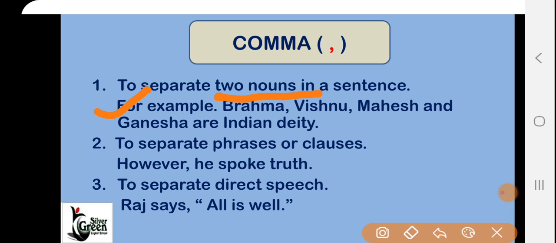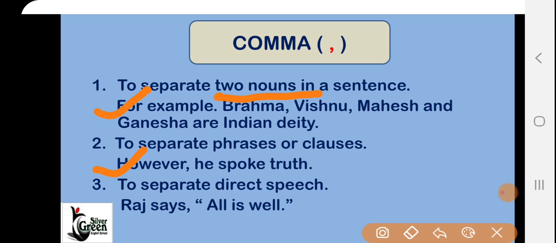The next use is to separate phrases or clauses. So for example, here you can see: However, he spoke the truth. So here also, after however, there is a comma.